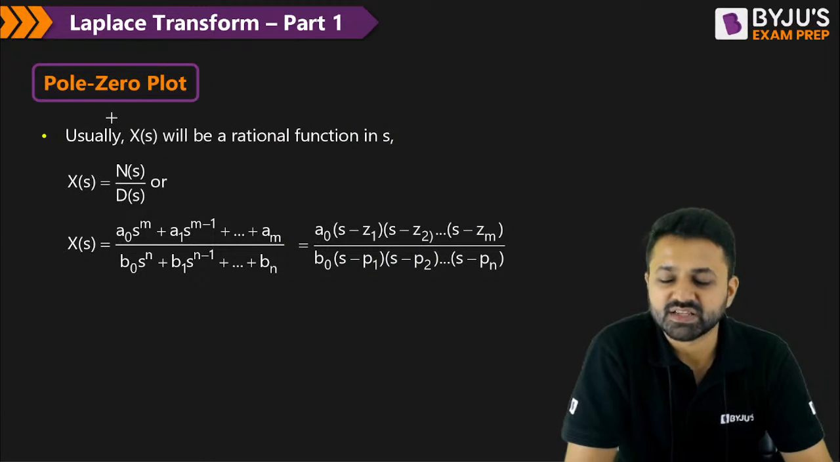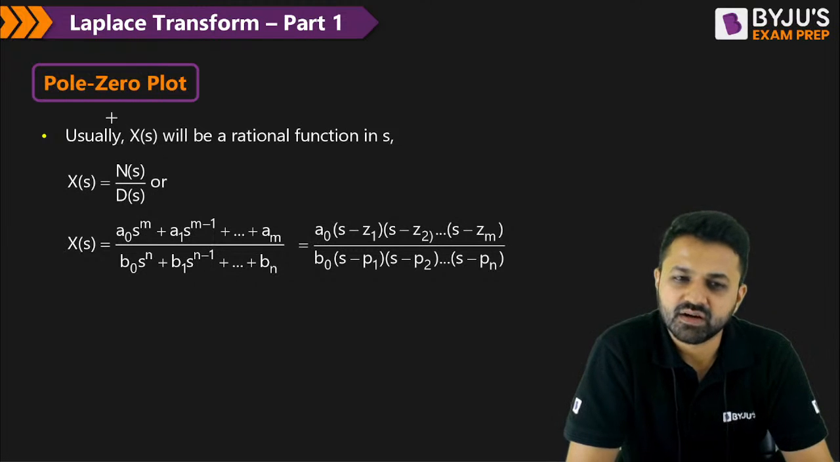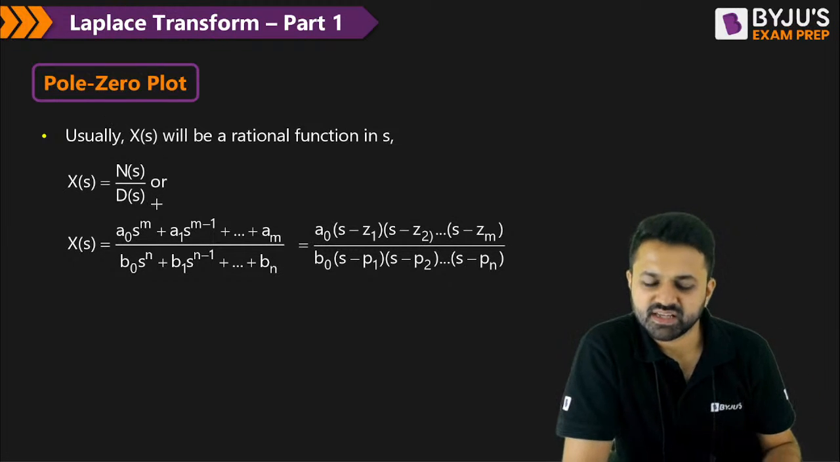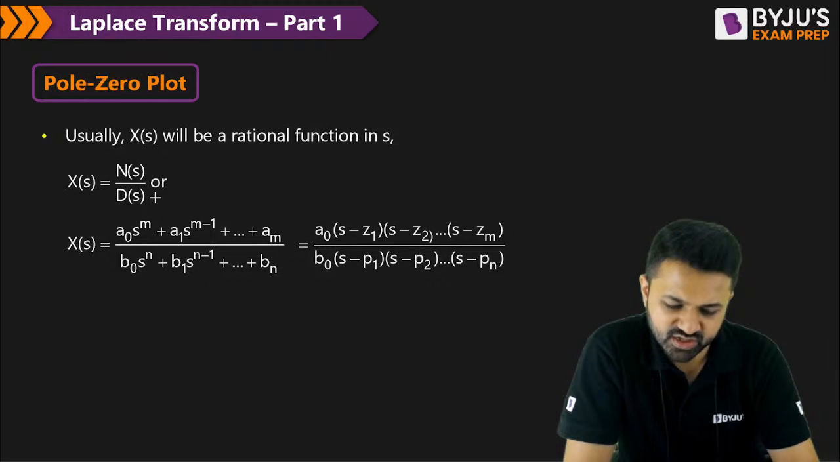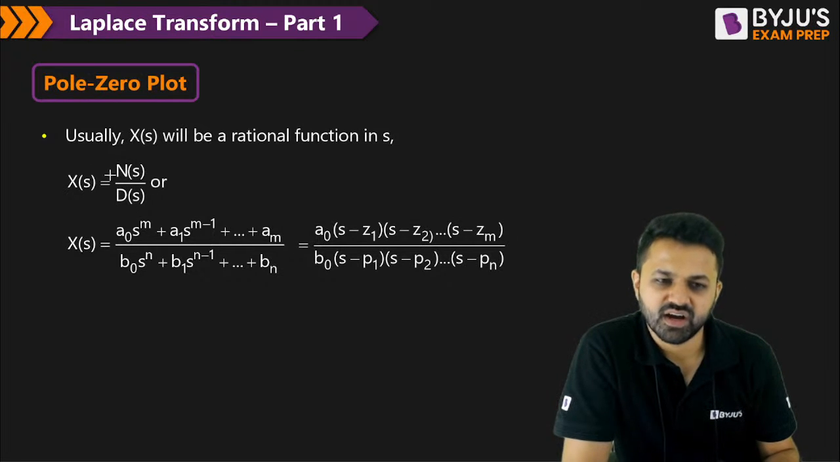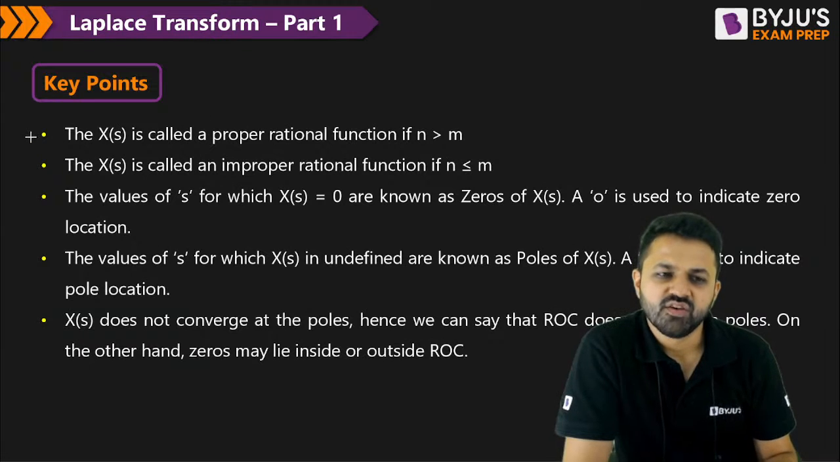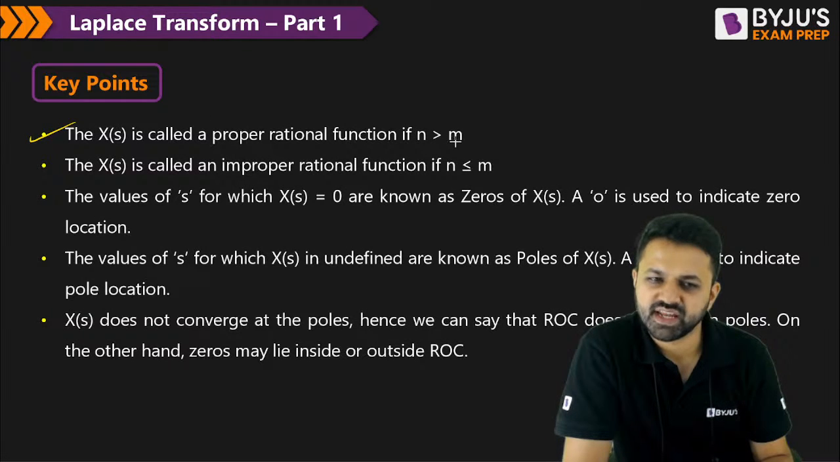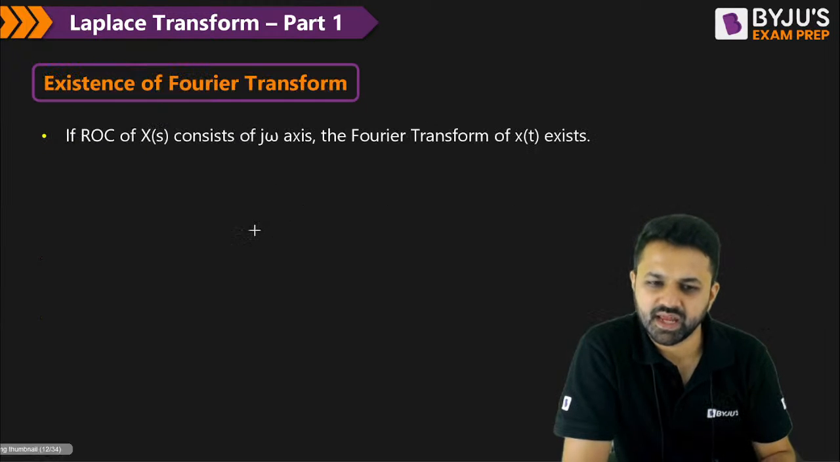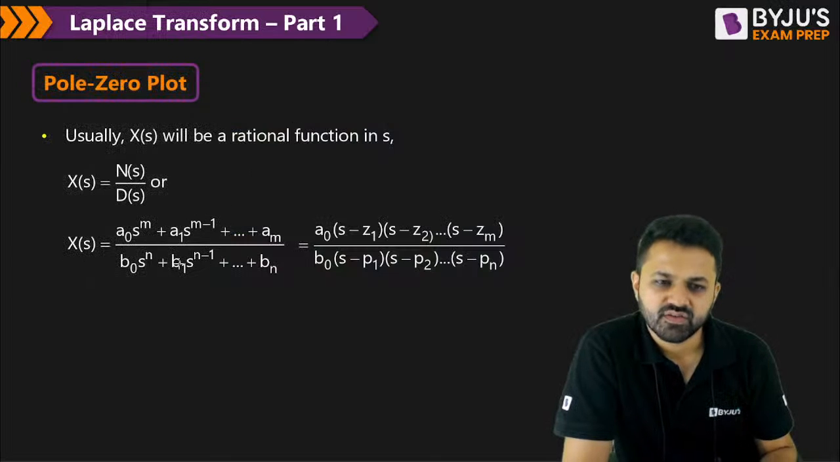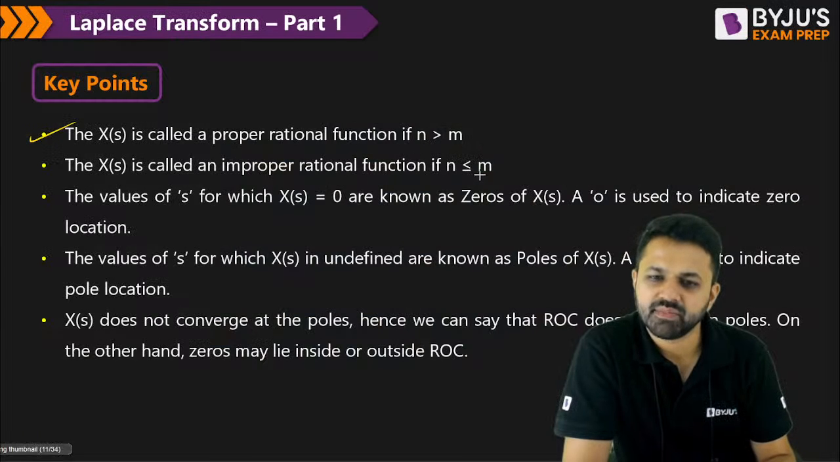Now, coming to the Laplace transform, suppose you calculated the Laplace transform and it comes as a rational function in S. That means it is designated as the numerator and the denominator, which are functions of S, and there will be some zeros and poles for this function. Whenever n is greater than m, we call it a proper rational function, and whenever m is greater than or equal to n, we call it an improper rational function.